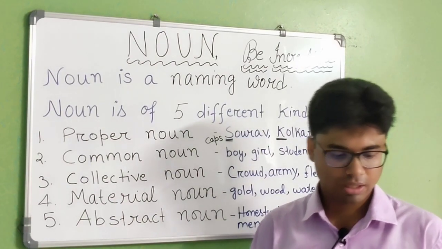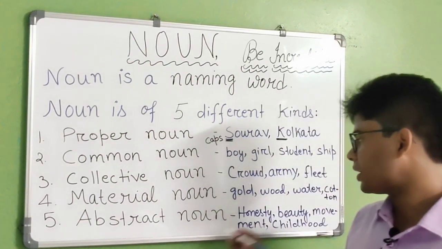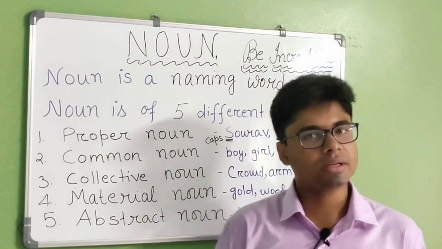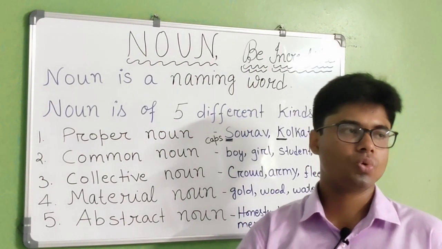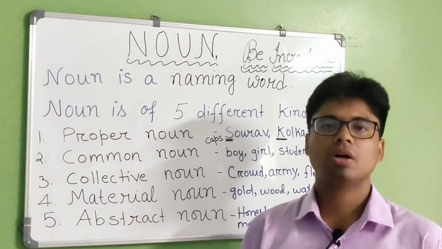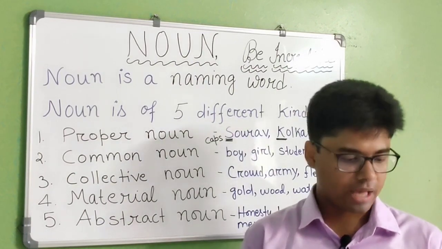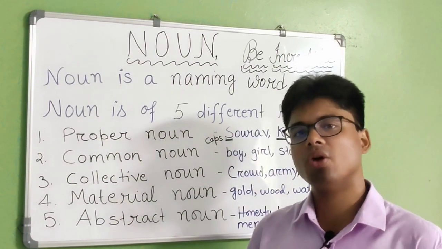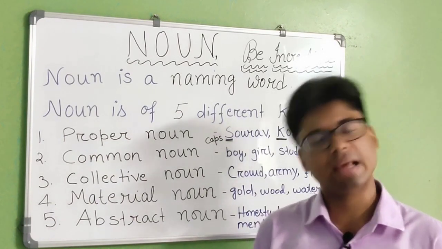Okay, now abstract noun, again revising. Abstract noun is something that tells about quality. So if I ask you what is the abstract noun of good, G-O-O-D, then your answer should be goodness.